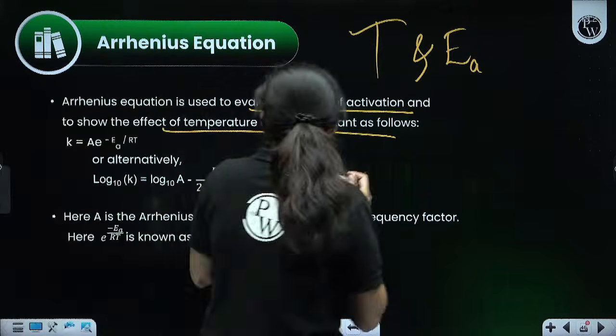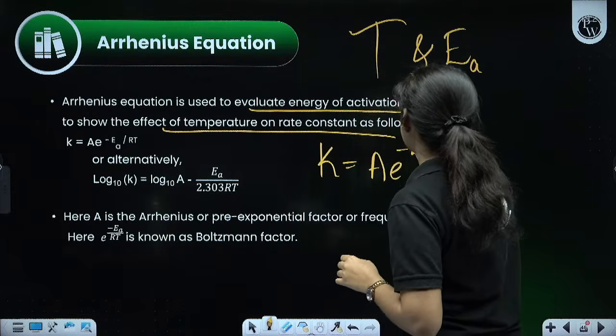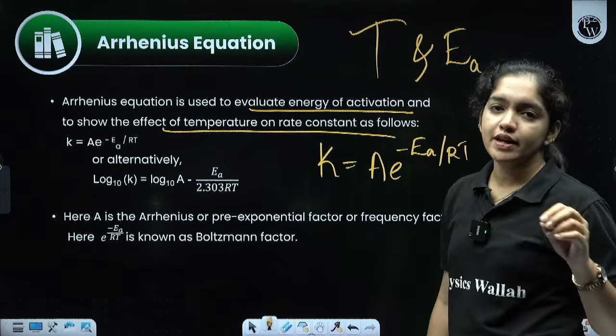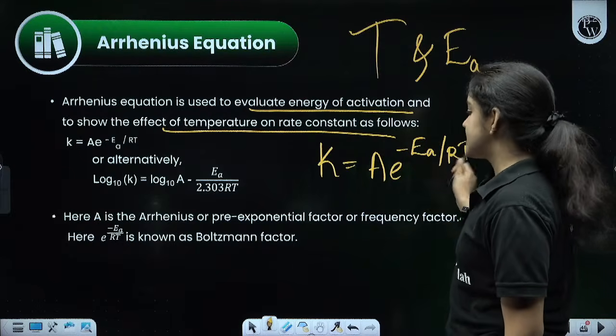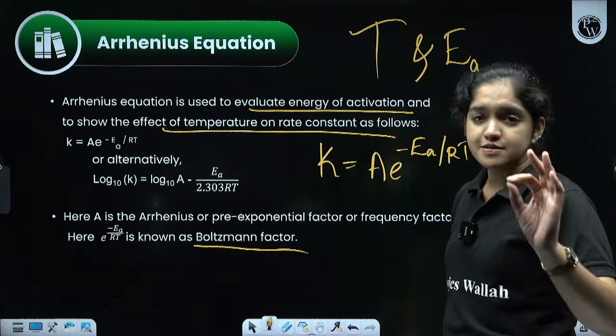So we can write the equation as K equal to A e raised to minus EA by RT, where A is the Arrhenius constant. What is e here? e raised to minus EA by RT represents the Boltzmann factor. That is very, very important.